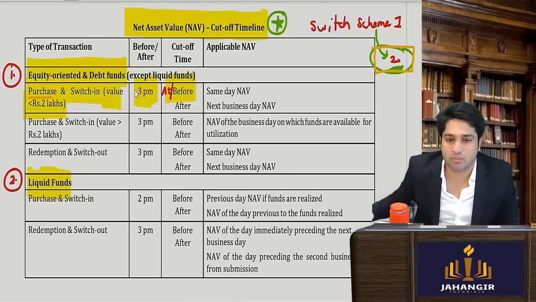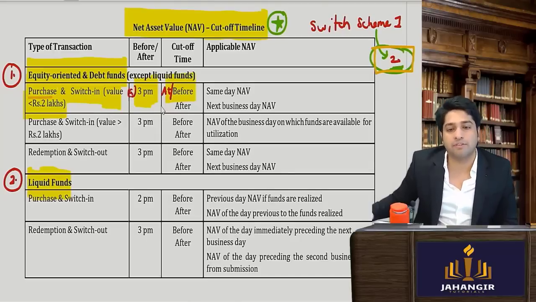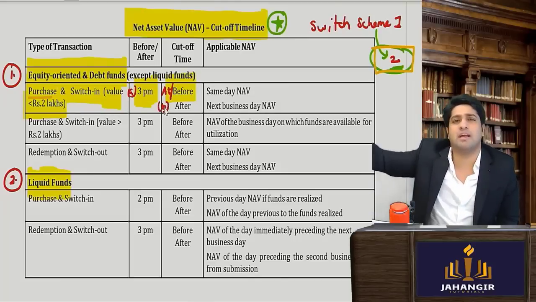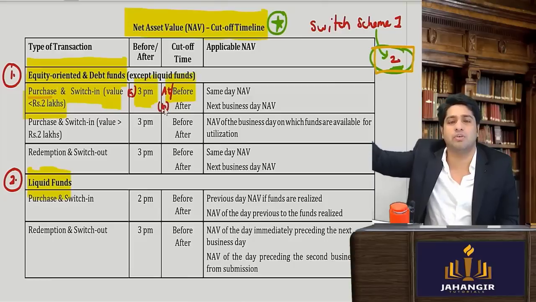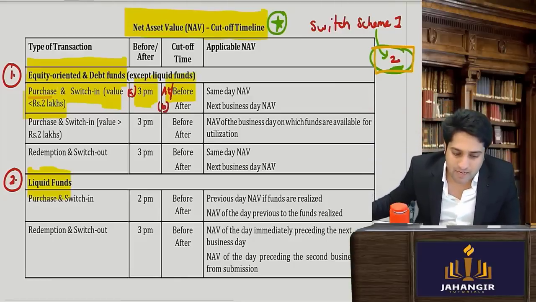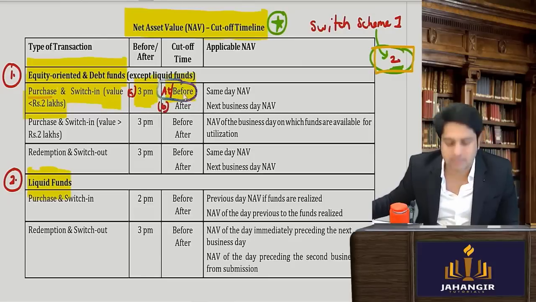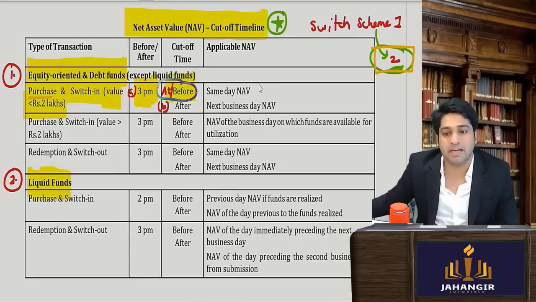So this scenario will happen, yes or no? Or if I purchase after 3 p.m., maybe at any point of time, I can go at 3:30, 3:15. So after 3 p.m. If I have purchased at or before 3 p.m., the NAV of the same day will apply.